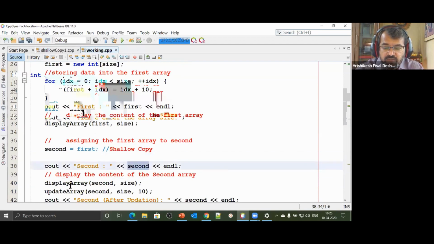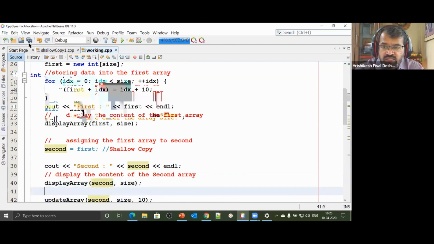Suppose I call the function display array with second, it will print the same data that was there earlier. A lot of times we get confused, because when we display the array we see the contents, and we misinterpret it as if a new array has been created. No new array has been created. Both pointers have ended up pointing to the same memory location.